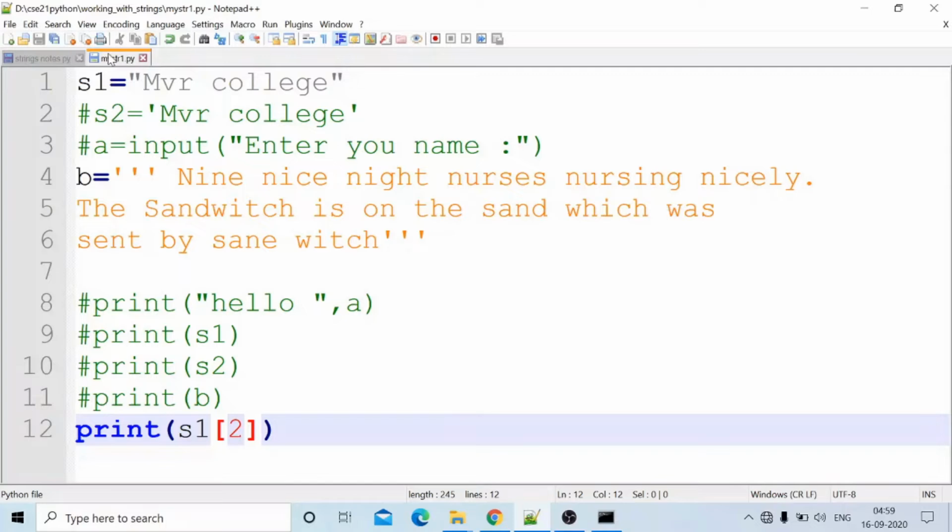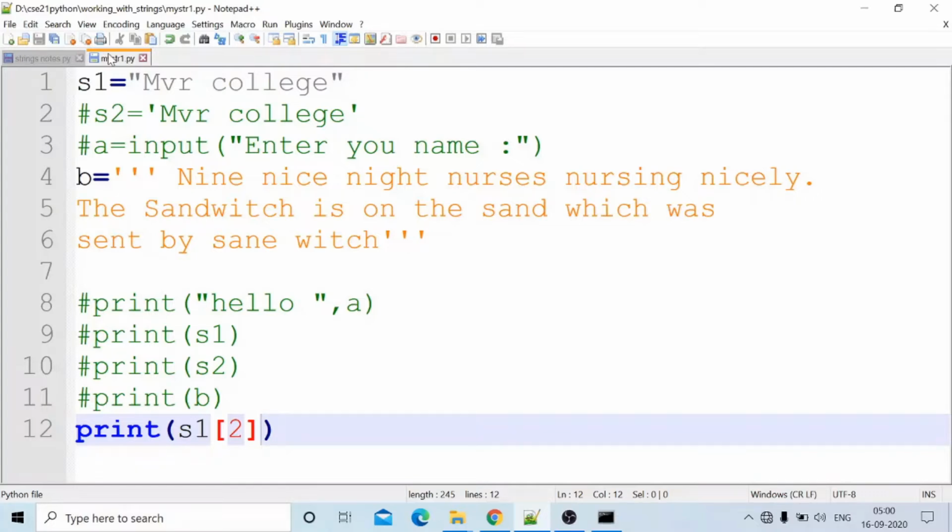Okay, S1 equal to MVR college. What are the slices? From one position to one position, that is called slice. Slice means pieces. Just from the string MVR college, we can take a piece. This is called slice. Slicing is nothing but the slicing of a string can be defined as getting the parts of the string from one position to another position.